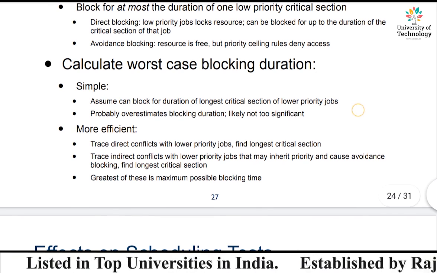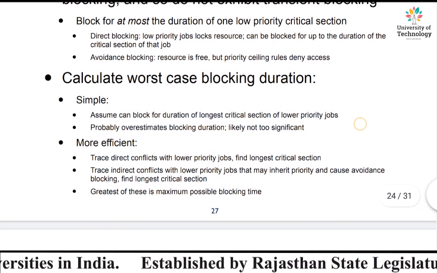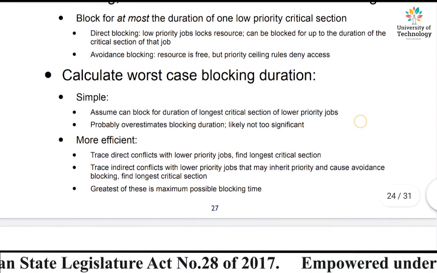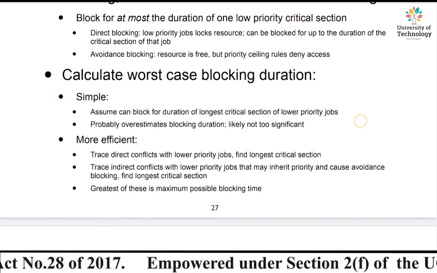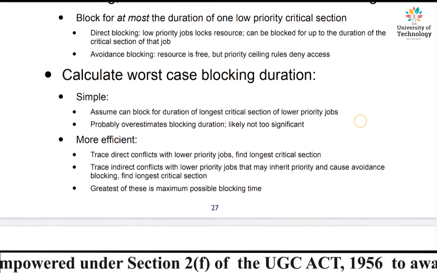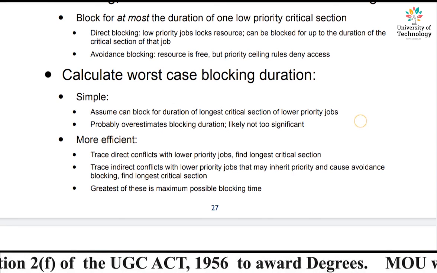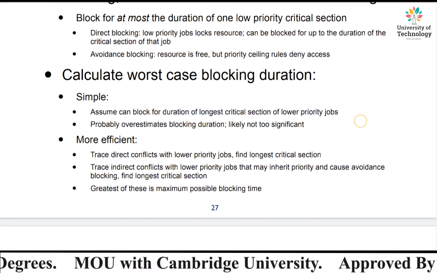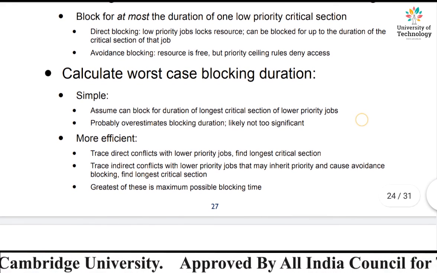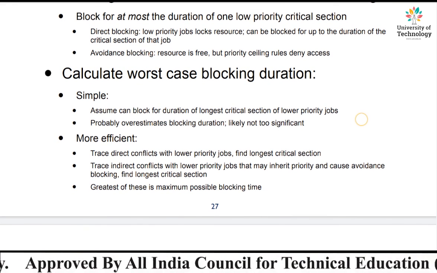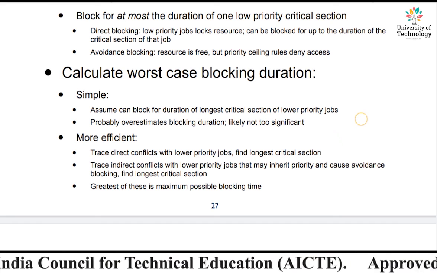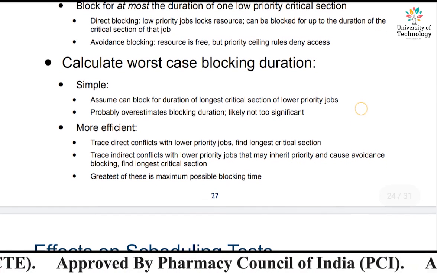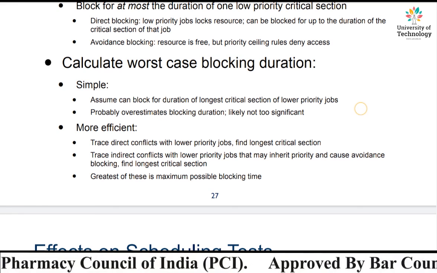See, the resource is free, but the priority ceiling rule denies access. What happens? Suppose job J1 and J2 are there. Now, job J1 requests the resource R, but at that time the priority ceiling rule denies the access. The priority ceiling rule says no, the job which requests the resource cannot access that resource. In such a situation you can avoid blocking, right?